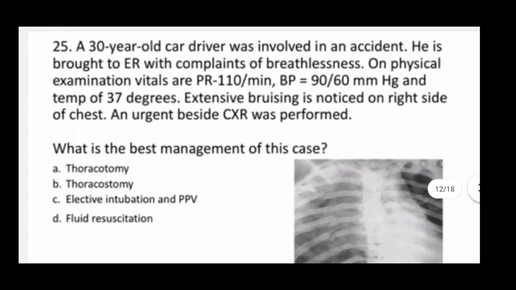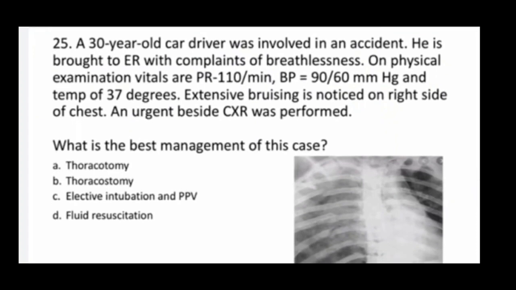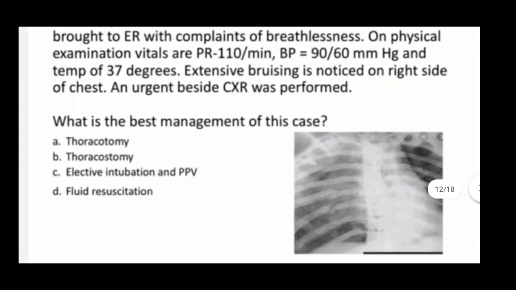Next one. A 30-year-old car driver was involved in an accident. He is brought to ER with complaint of breathlessness. On physical examination, vitals are pulse rate 110 per minute, blood pressure 90 by 60 mmHg and temperature of 37 degrees. Extensive bruising is noticed on the right side of the chest and an urgent chest X-ray was performed. What is the best management in this case? So here correct answer is C, elective intubation and PPV.